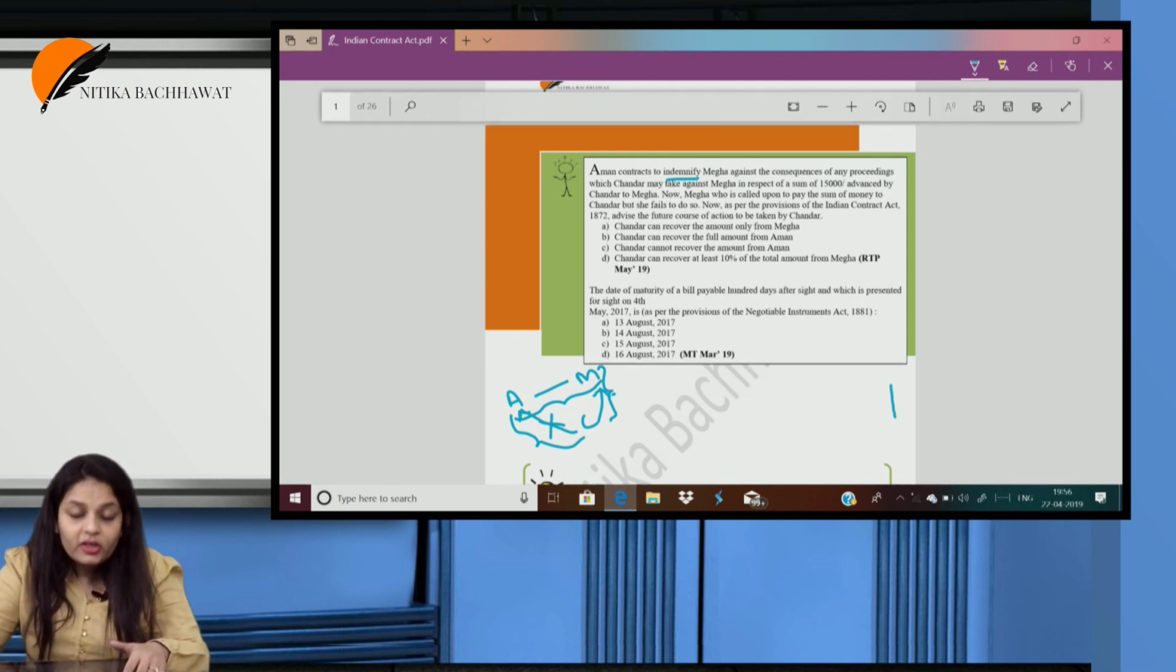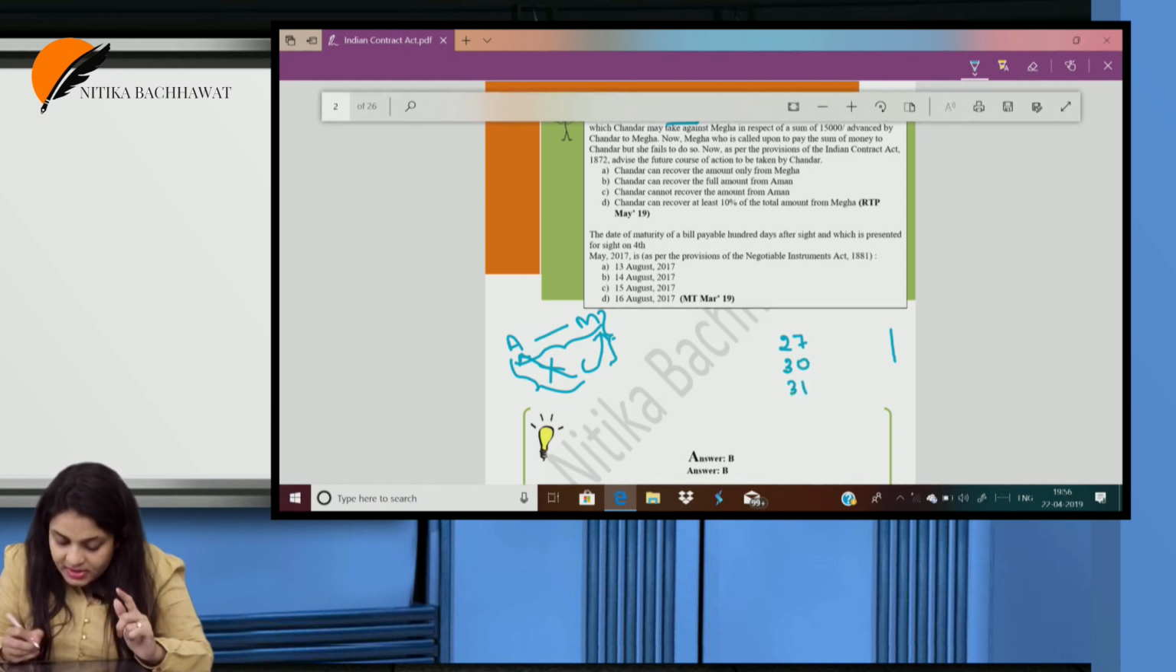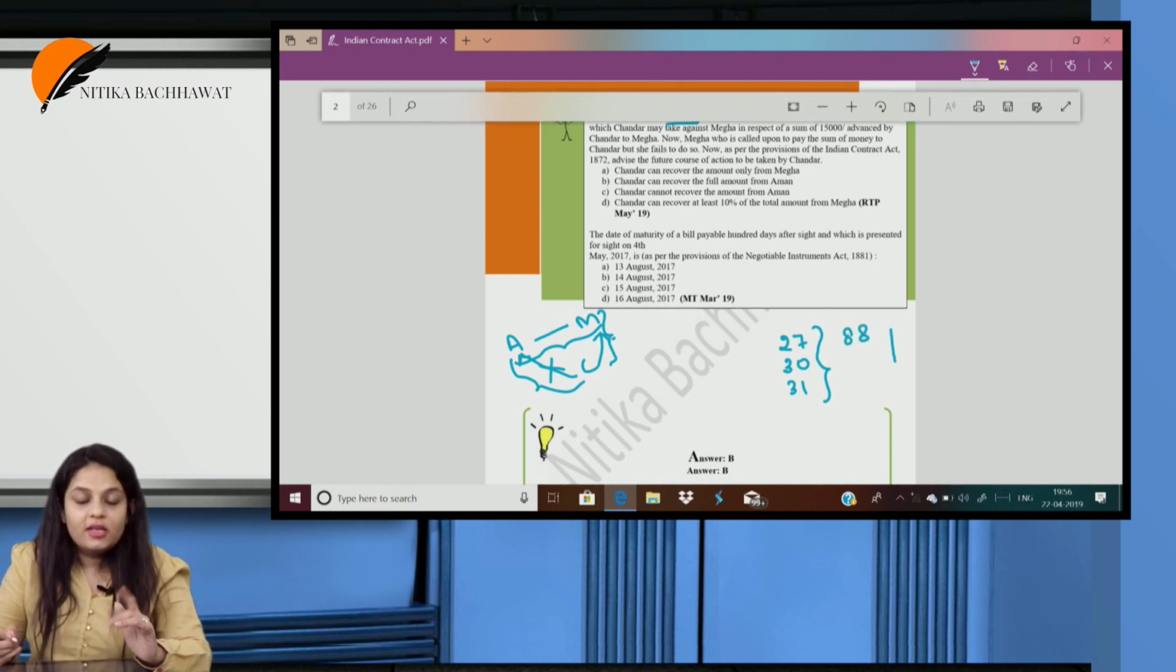Next question: the date of maturity of a bill of exchange payable 100 days after sight, and which is presented for sight on 4th May 2017, is. Now, 100 days after sight. So let us count how many days are there in May. There are 27 days in May. Then how many days in June? 30 days in June and 31 days in July. So let's count this. How much does it come to? 88 days.